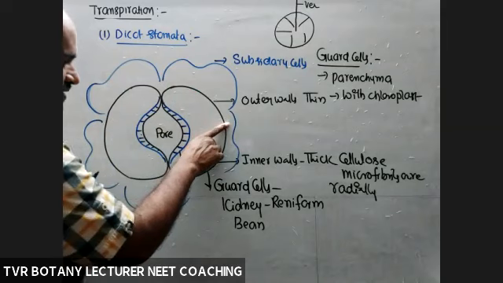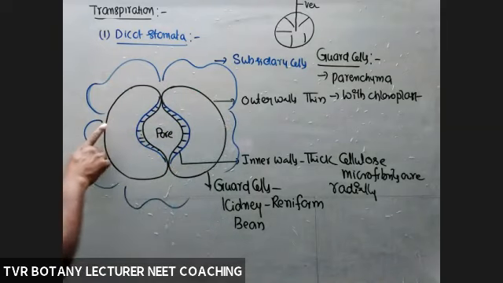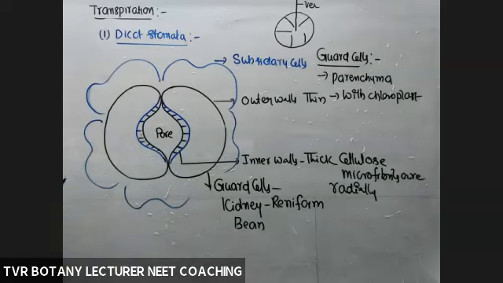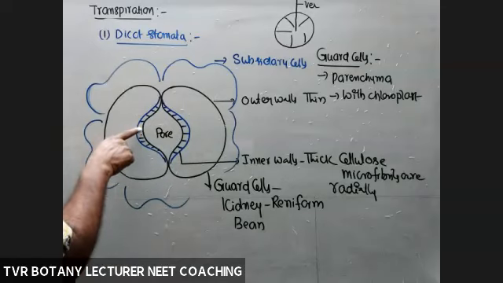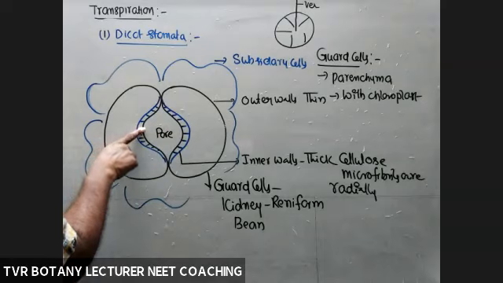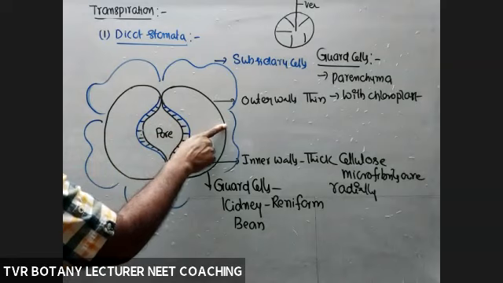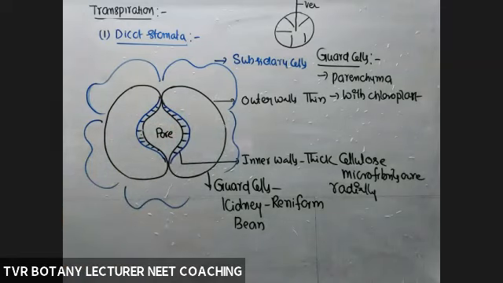So outer walls thin, inner walls thick. Here this wall is becoming concave, crescent shaped, half moon. This one convex, elevated. Remember that one. So that's about the structure of a dicot stomata.